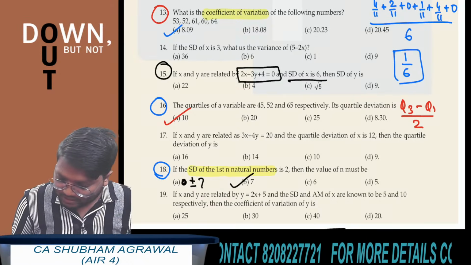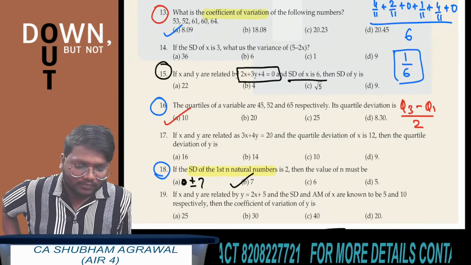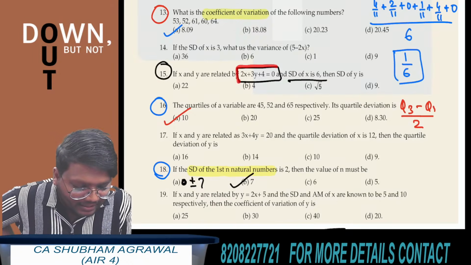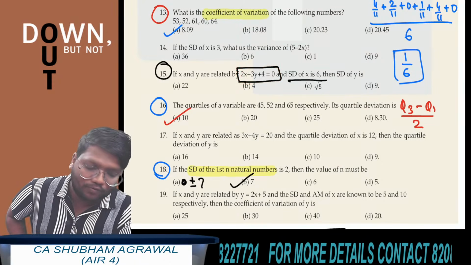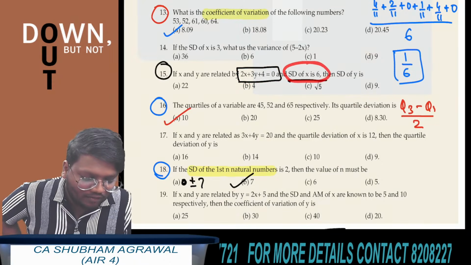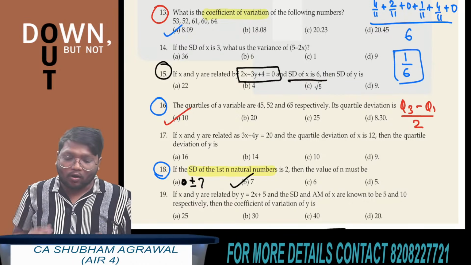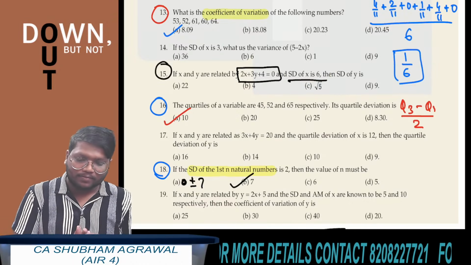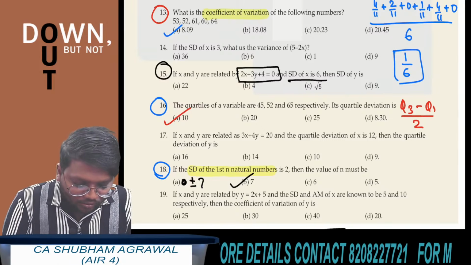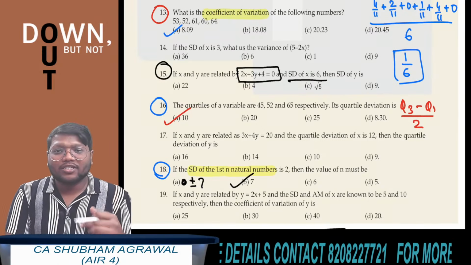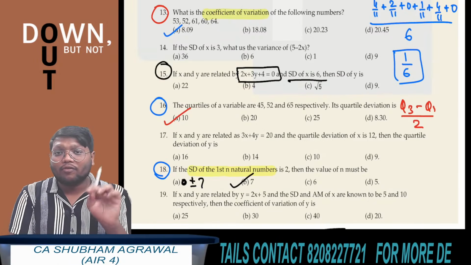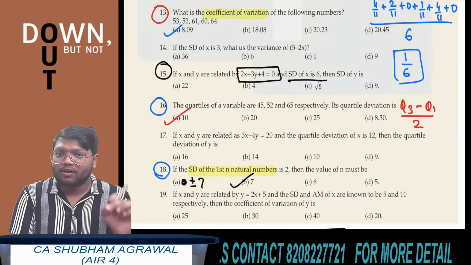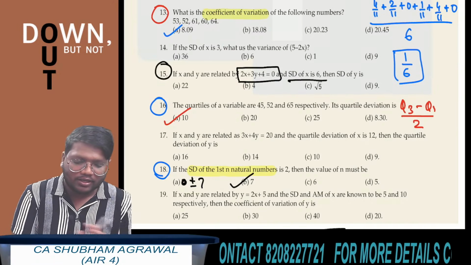Tell me what is the answer for question number 15. The linear relationship between x and y is given as 2x plus 3y plus 4 equals 0. Standard deviation of x is 6. You have to find the standard deviation of y. Already we have solved this type of question. You can use the result that standard deviation of y is equal to the absolute value of coefficient of x divided by coefficient of y, multiplied by standard deviation of x. Okay, we will get the answer.